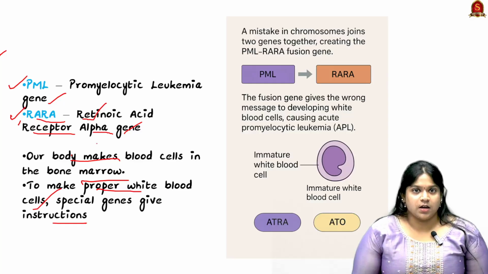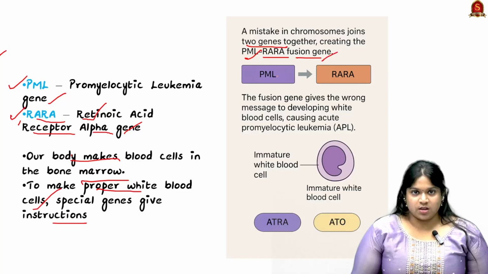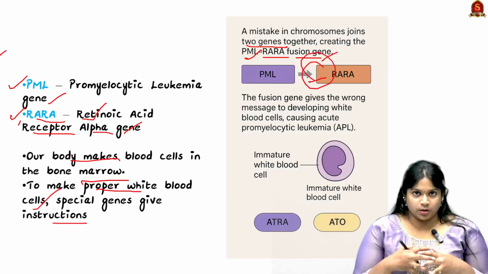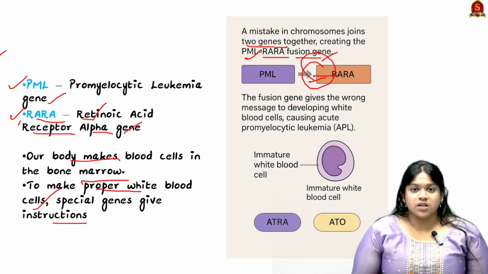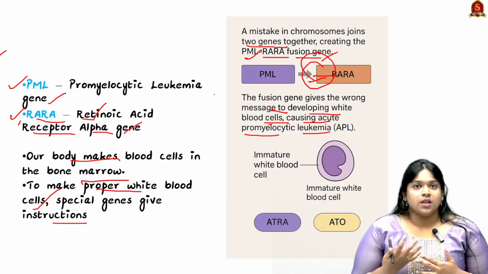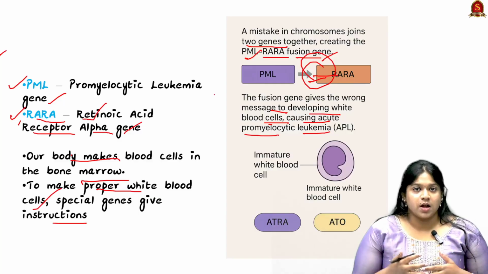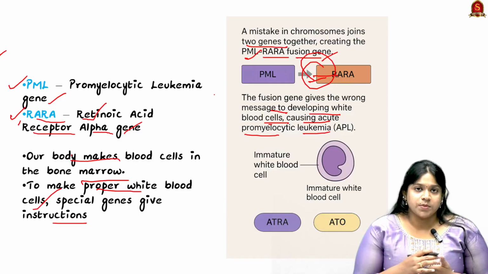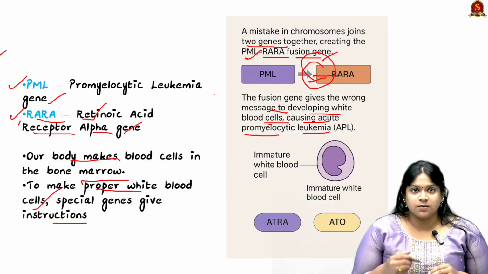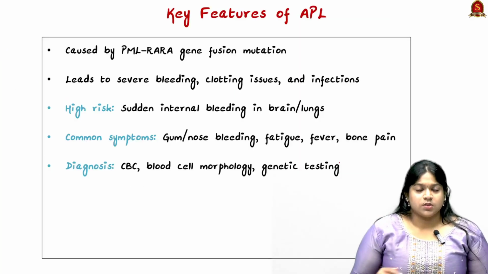When it gets unhealthy, a mistake in chromosomes joins these two genes together, creating the PML-RARA fusion gene. This fusion gene gives the wrong message to developing white blood cells, which causes acute promyelocytic leukemia. Because of this fusion, there is a generation of unhealthy white blood cells, and it stops the generation of healthy cells, where an immature white blood cell leads to another immature white blood cell. So this is the mechanism of the working of APL.